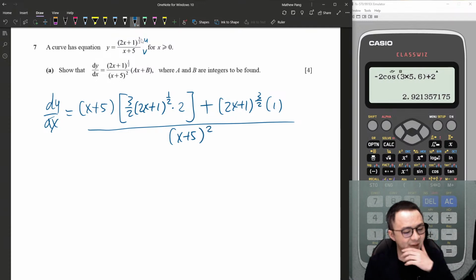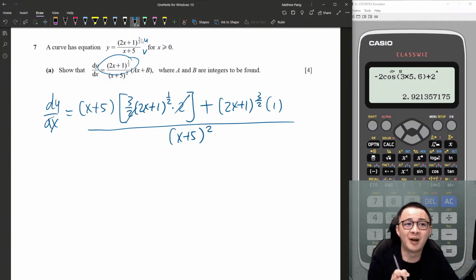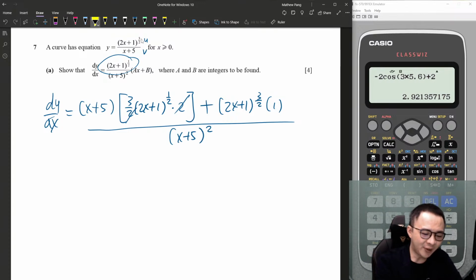Okay, here it's just some algebra work. This is 2 and 2, I simplify first. I want to factorize out the (2x+1) power half here. I have two terms I might be able to factorize. This one is power 1/2, but this one is power 3/2.